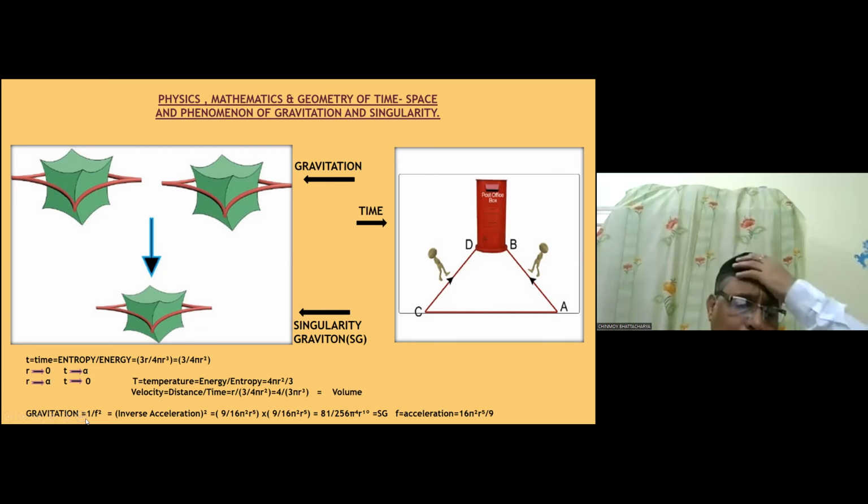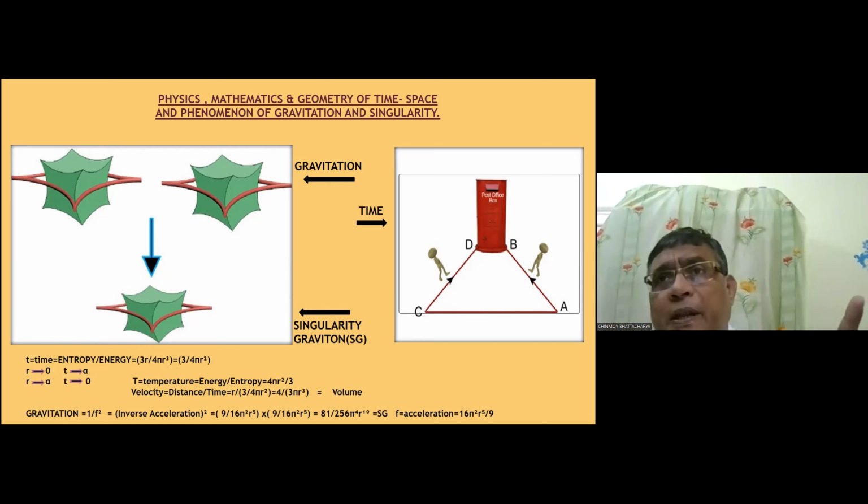Now we have given the expression of time. This is 3 by 4 by square. It is not that we are just telling it in this way. I am going to tell you the thermodynamic definitions, but in various ways we have defined time, and we have shown this in our research article. So just try to think, in the thermodynamic sense, what is time: how energy is pulling back entropy.